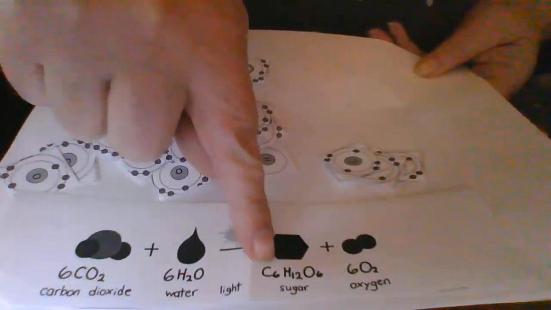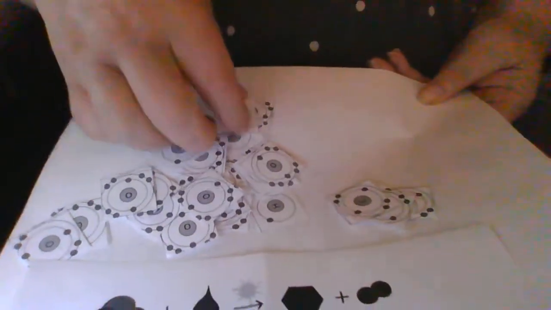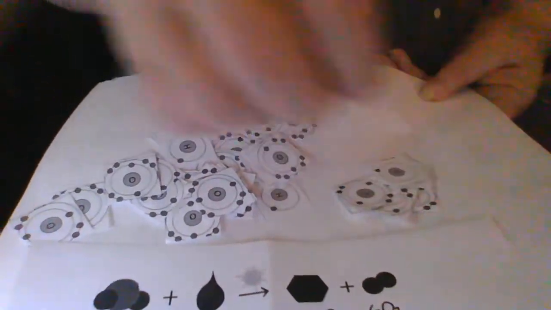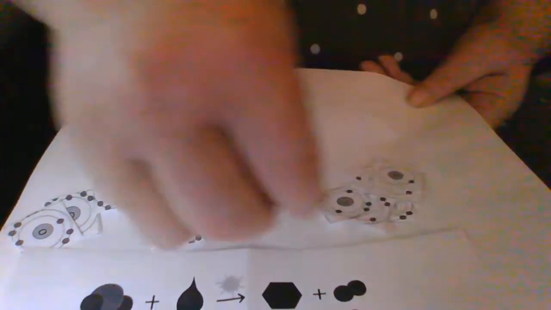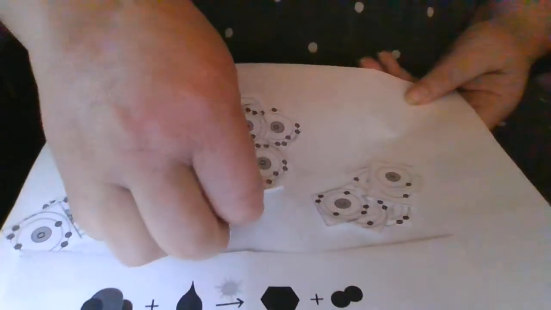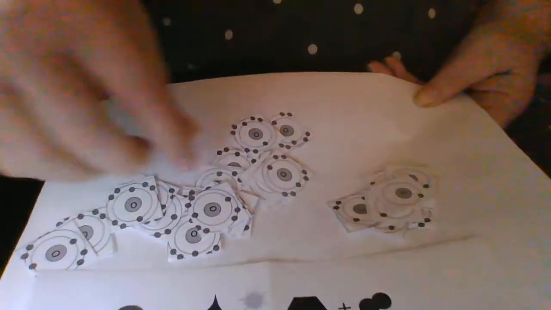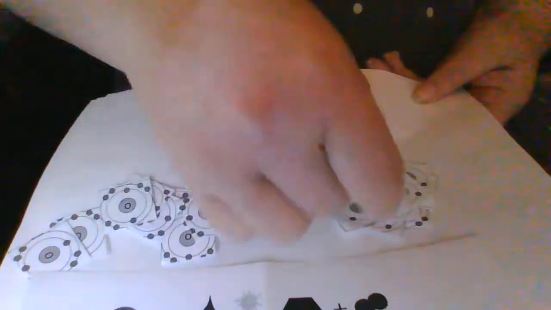And next, in the same molecule, I have 12 H's. So I've got to find my H's. 1, 2, 3, 4, 5, 6, 7, 8.